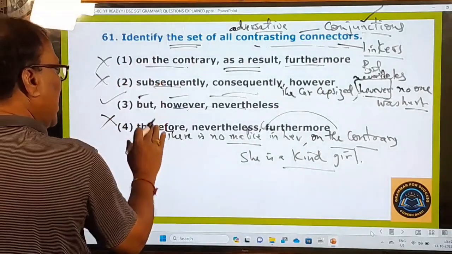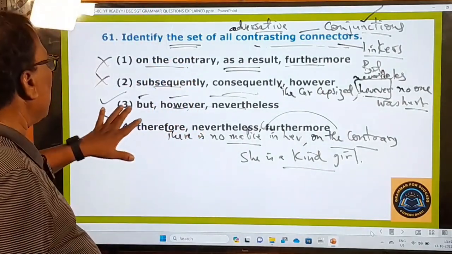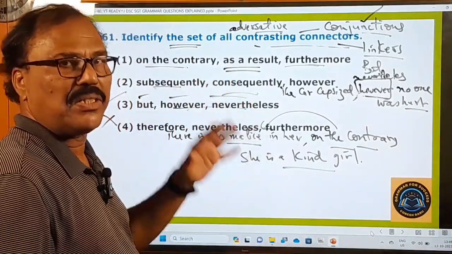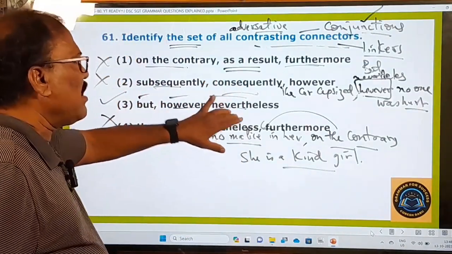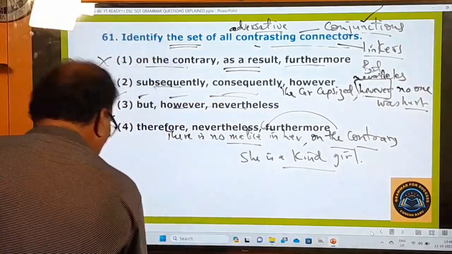So in the first, second and fourth sets, they do not have all contrasting connectors. Only in the third option, there are all contrasting connectors, conjunctions. Therefore, your answer is only this one. But, however, nevertheless, these are the contrasting connectors. Right. Now, let's go to the next question.